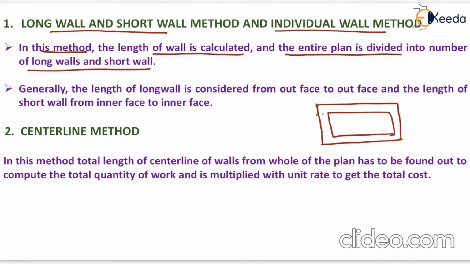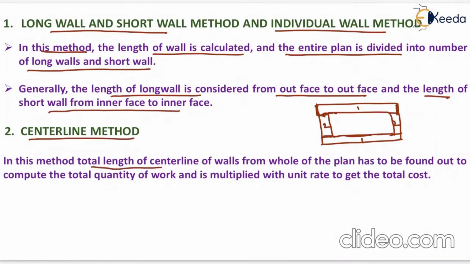So we will divide this whole plan into a number of long walls, that is 2 long walls as well as 2 short walls. Generally the length of the long wall is considered from out face to out face, that is from this face to this face, and the length of the short wall from inner face to inner face, that is from this face to this face.